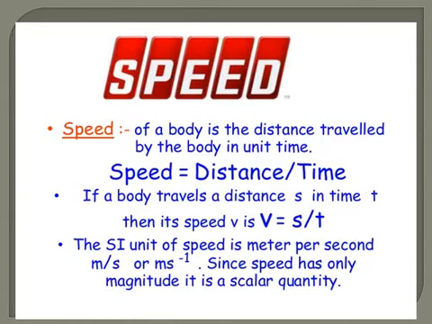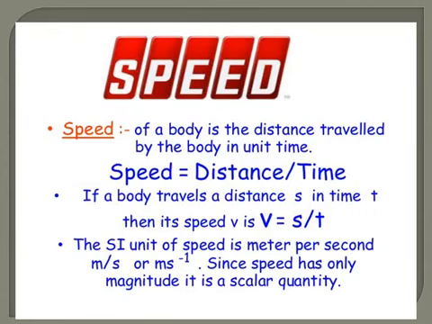The SI unit of distance is meters and time is seconds. So the SI unit for speed is meter per second, distance in meters divided by time in seconds.